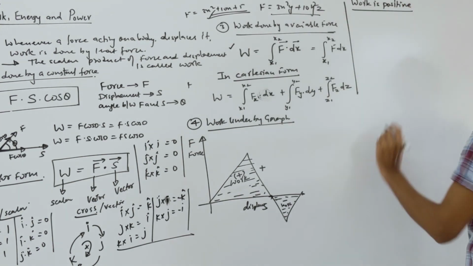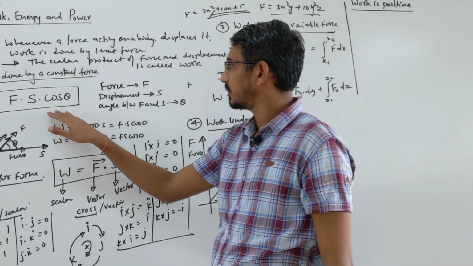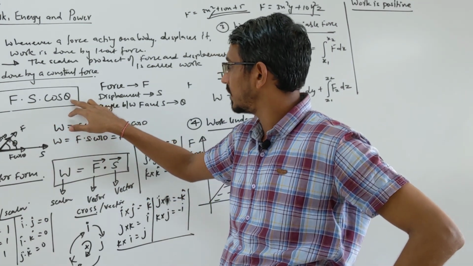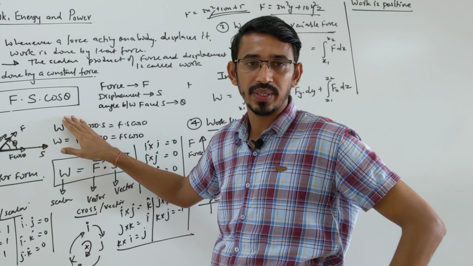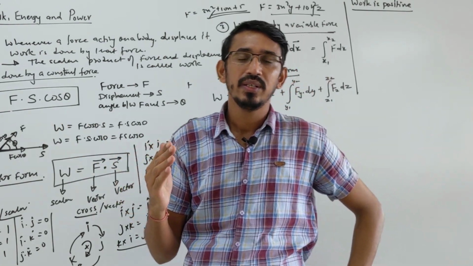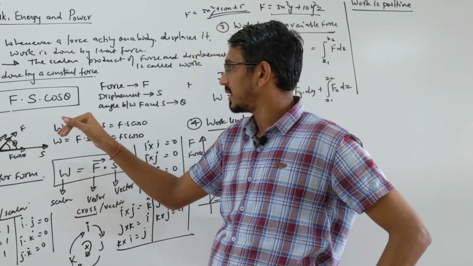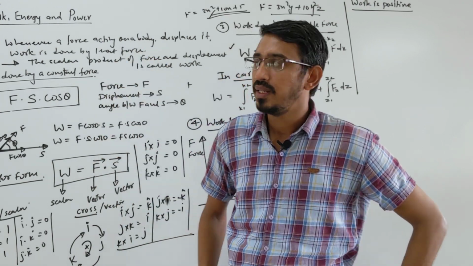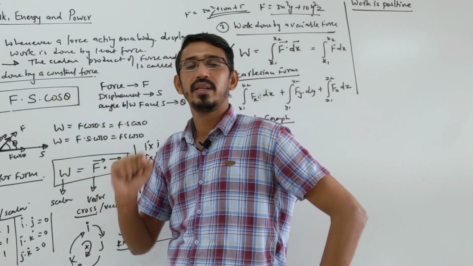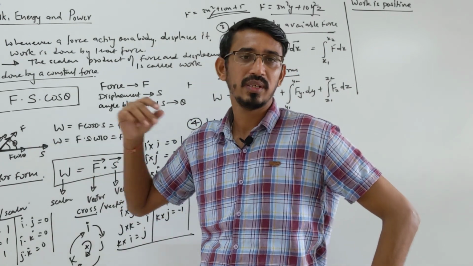Positive when? You can understand from here. Suppose this angle is theta, cos theta. If you put 0 degrees, the smallest angle, then this becomes simply F into s, right? Then you keep increasing the angle. As theta increases, the work will decrease until 90 degrees, where it becomes 0, correct?